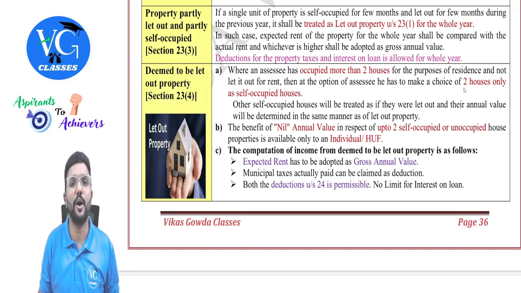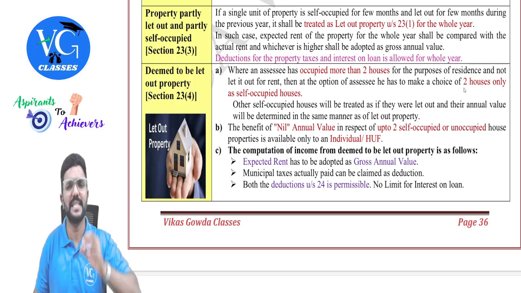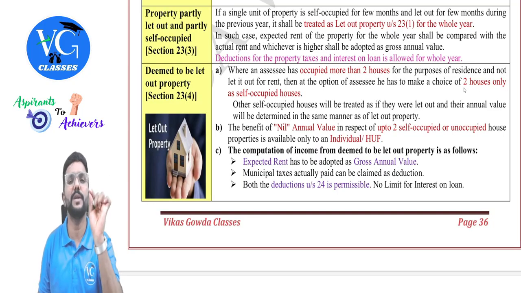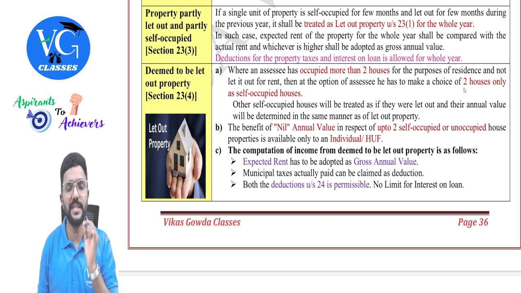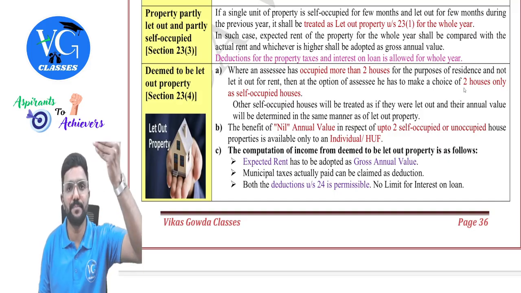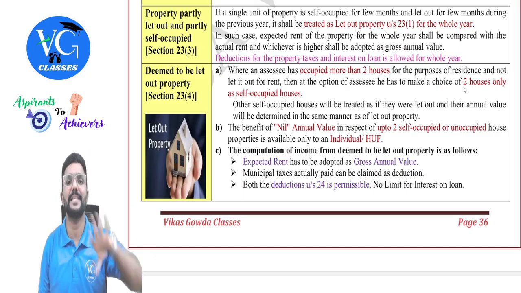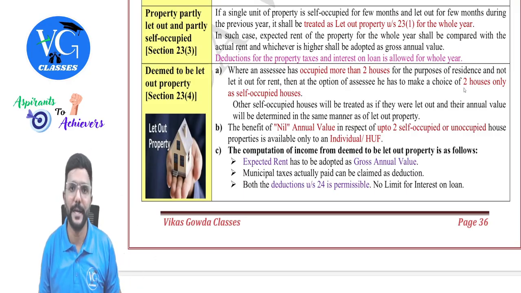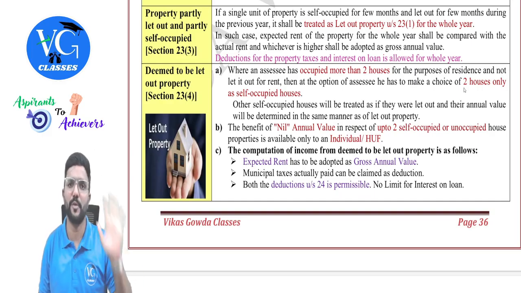Remaining three, I can offer it as deemed to be let out property. And in case of deemed to be let out property, the calculation is as if it is a let out property with only one change. What is that one change, sir? That one change is the actual rent will not be there for deemed to be let out property, guys. In that case, the expected rent itself will be taken as gross annual value. And deduction will be allowed for all the three as if it is a let out property.